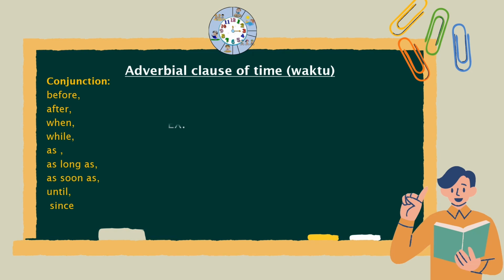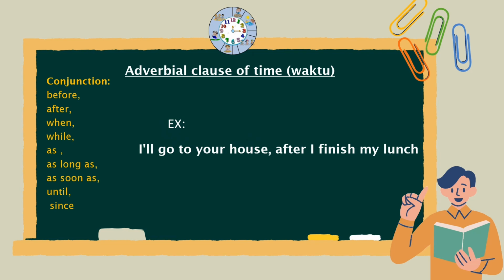of time. Well, I will go to your house after I finish my lunch. Now, in the sentence, there are two clauses. The first is the main clause, namely, I will go to your house. And the time clause here is after I finish my lunch. That's very simple to know which is the main clause and which is the clause of time. So, why is it called a dependent clause? Because it cannot stand alone; it does not have a complete meaning